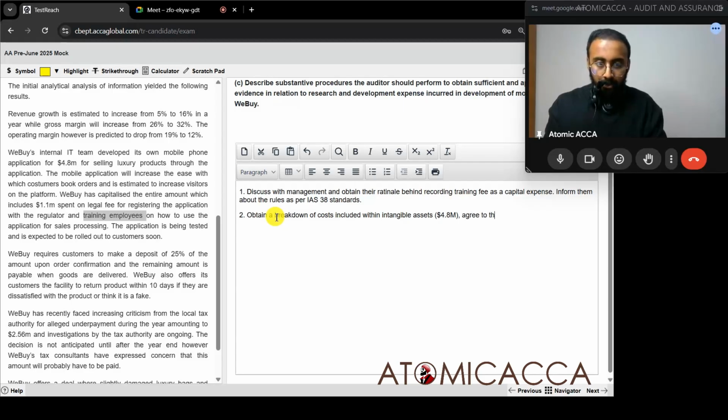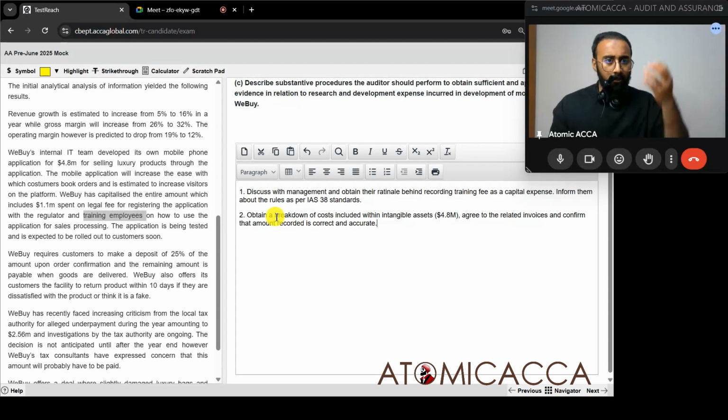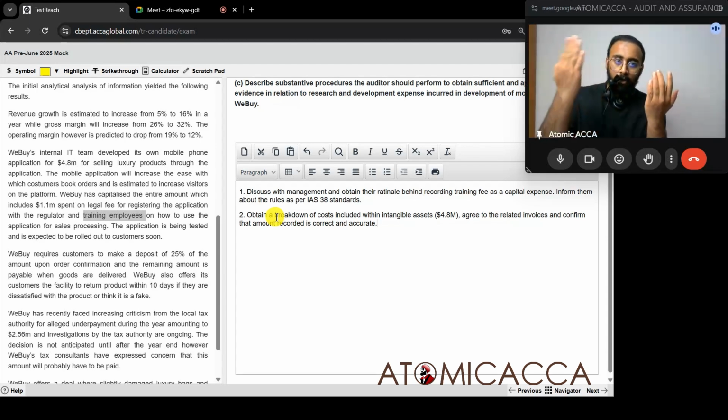Agree to the related invoices and confirm that the amount recorded is correct and accurate. So what we're doing, we're taking the breakdown, checking the invoices related to it and confirming, okay, this is 100,000, 100,000, 200,000, 200,000. So you're just confirming the amount is correct.